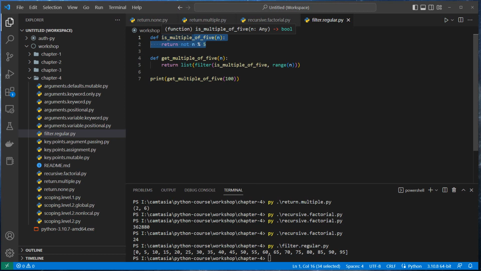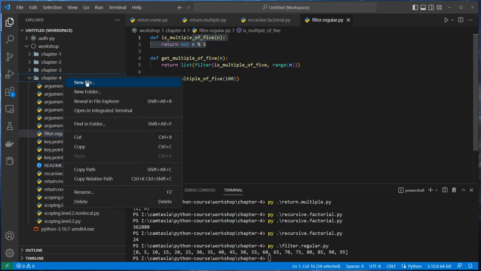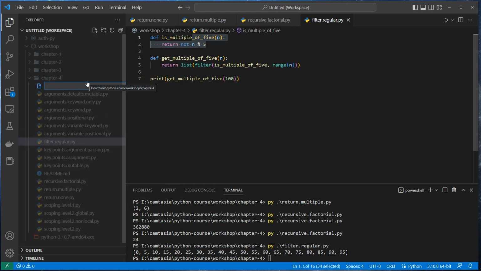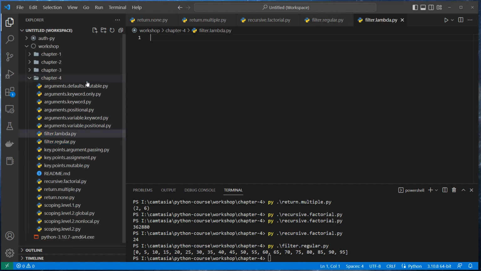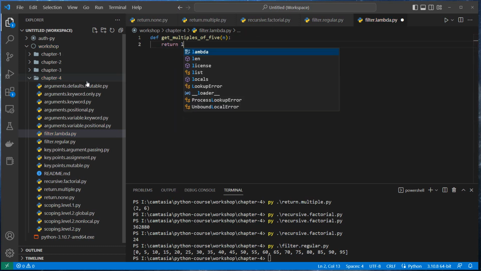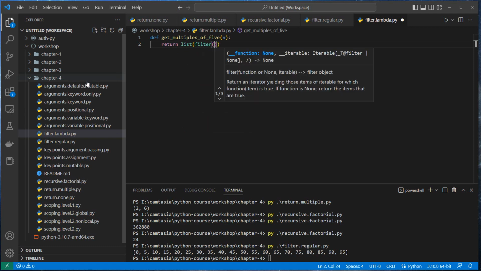So I want to create a filter lambda.py file. I want to define def get_multiples_of_5. I'm gonna receive n, and now I'm gonna say return a list of numbers in filter.